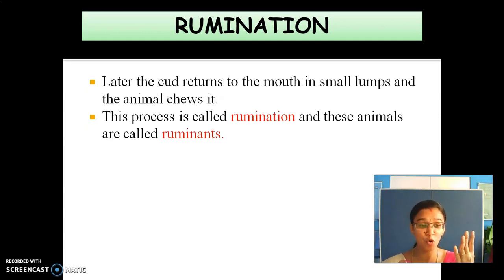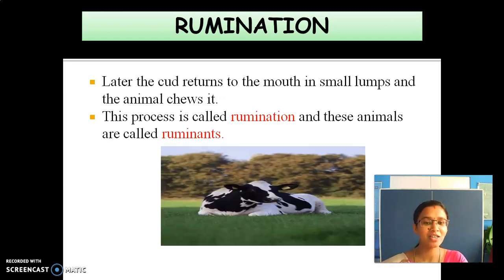See here, we have seen four points. What is the first one? Rumen. Where the partially digested food is stored is called the rumen. And what is the second one? Cud. That partially digested food is called cud. That cud again returns to the mouth in small lumps and the cow starts chewing it again for complete digestion. This process of chewing is called rumination and the type of animal which does this process is called ruminants.